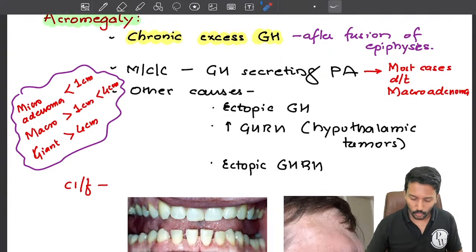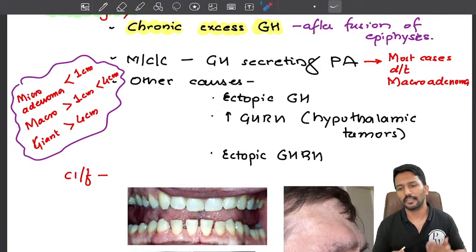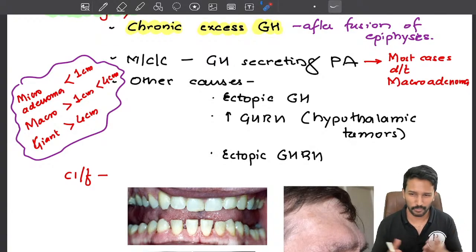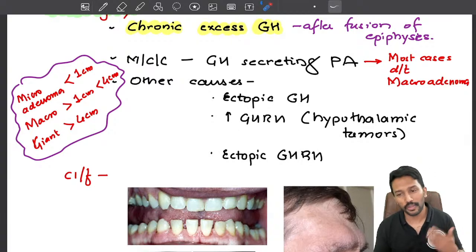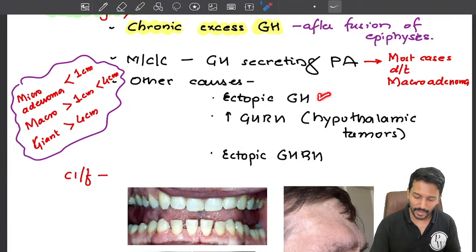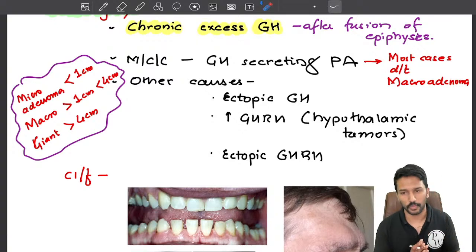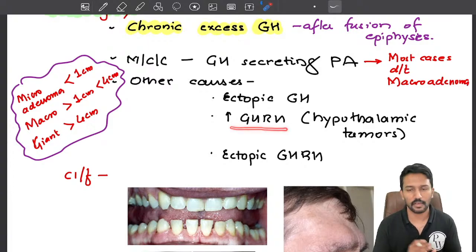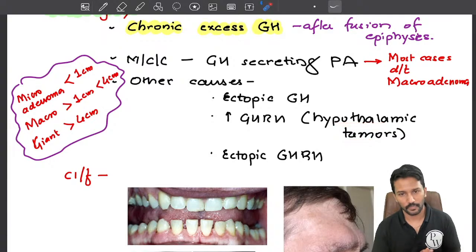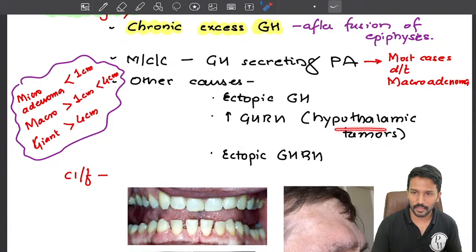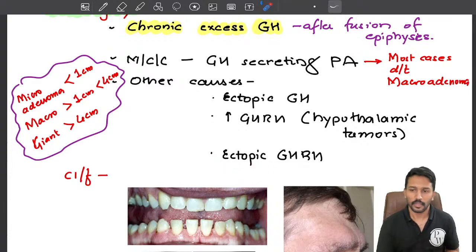Okay, that is not the only cause. There are other causes, right? There can be ectopic growth hormone production. There may be other tumors like bronchial carcinoid and pancreatic neuroendocrine tumors which can produce growth hormone. But what is the most common cause? Pituitary tumor. Okay. Now growth hormone production can be stimulated by a hypothalamic hormone called growth hormone releasing hormone. If that is in high quantity, that can also lead to acromegaly, right? That high quantity can come from either a tumor of the hypothalamus or other ectopic tumors.